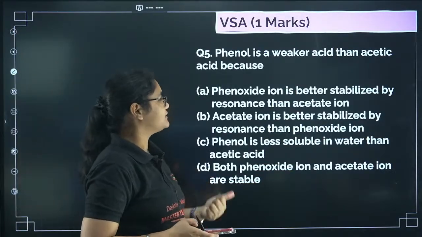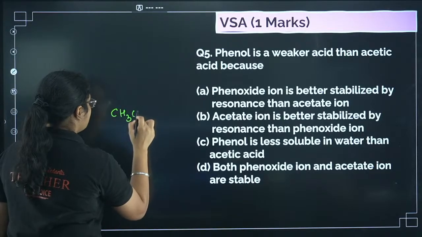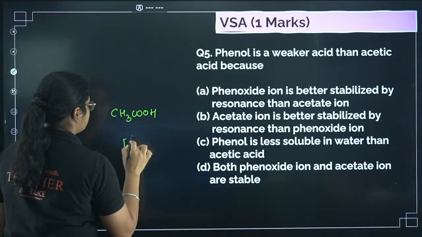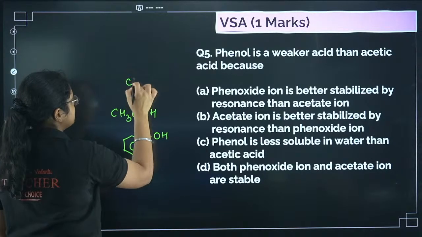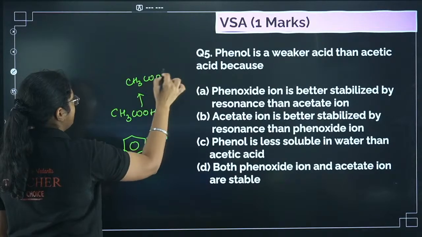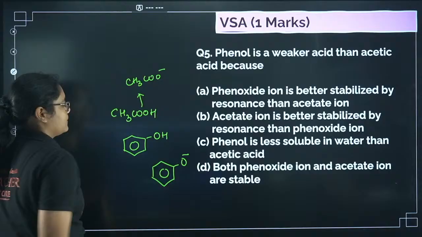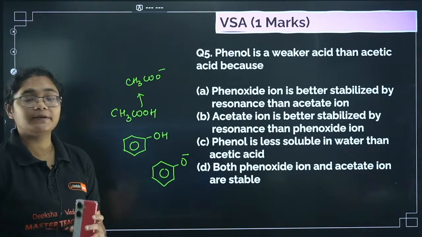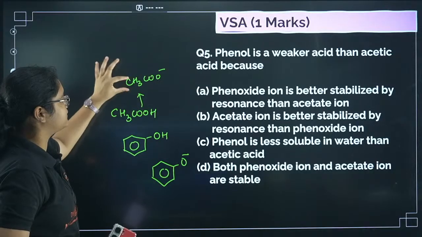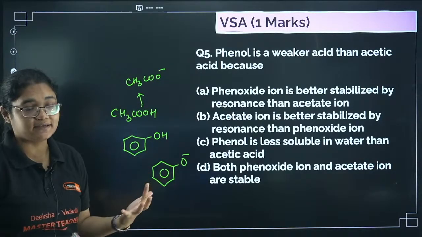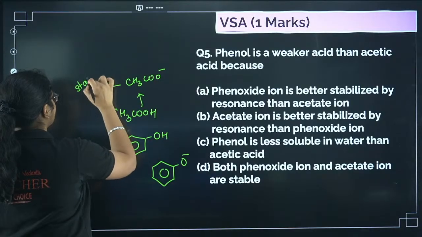Next, question number 5. Phenol is a weaker acid than acetic acid because. If I have acetic acid and I have phenol, both will lose one H plus. So I'll get CH3COO minus, and here I will get phenoxide O minus. In both the cases, the question is saying that acetic acid is more acidic than phenol. The reason is, when we talk about acidity, it is always about the stability of the conjugate base.